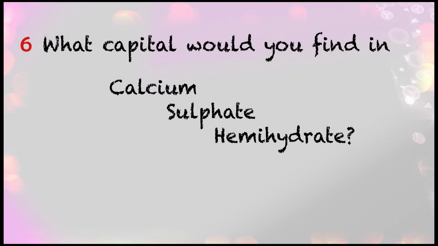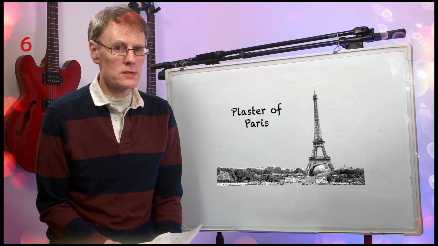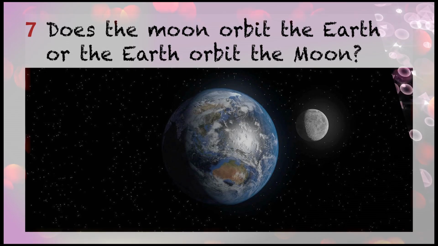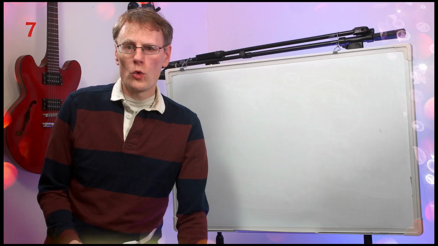What capital do you find in calcium sulfate hemihydrate? So, calcium sulfate hemihydrate is plaster of Paris. Plaster of Paris.